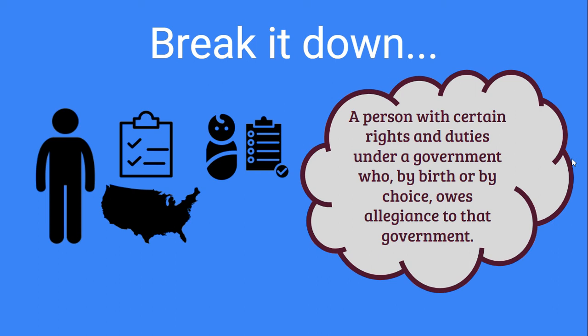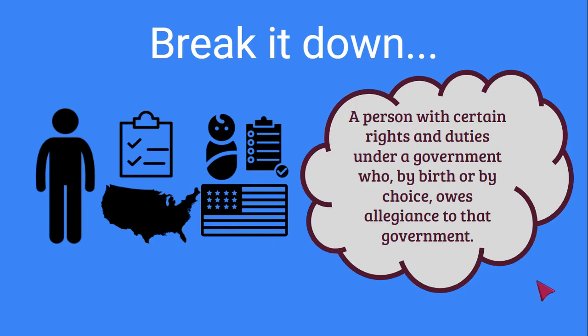And finally, a citizen is a person with certain rights and duties under a government who by birth or by choice owes allegiance to that government. And this means that you're loyal to that government. So as a citizen of the United States, you owe allegiance, which is, I added this flag to kind of remind you of that Pledge of Allegiance that we say in school every morning. We are pledging allegiance or loyalty to the United States as citizens.